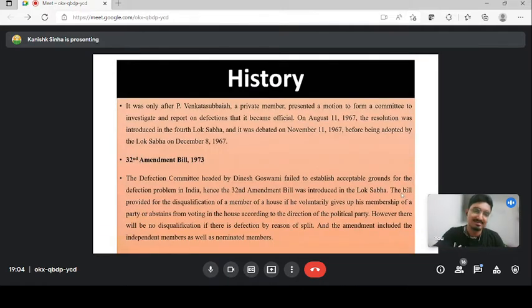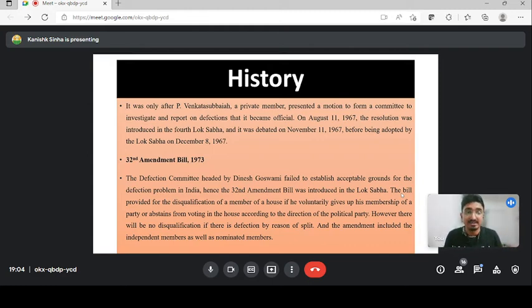So let's first understand the history, because this is important from your current affairs perspective. First, let's understand the difference between an amendment bill and an amendment act. We know that under Article 368 of the Indian Constitution, the parliament can amend anything in our constitution except the basic structure of the constitution.